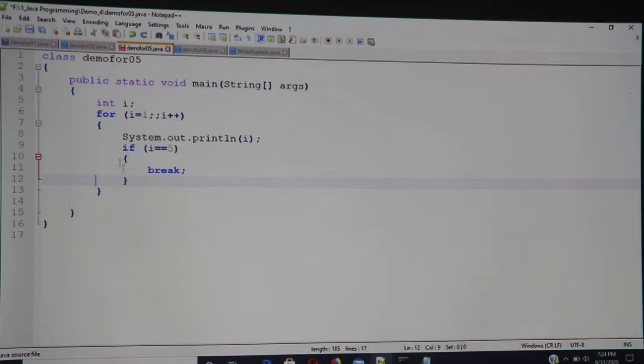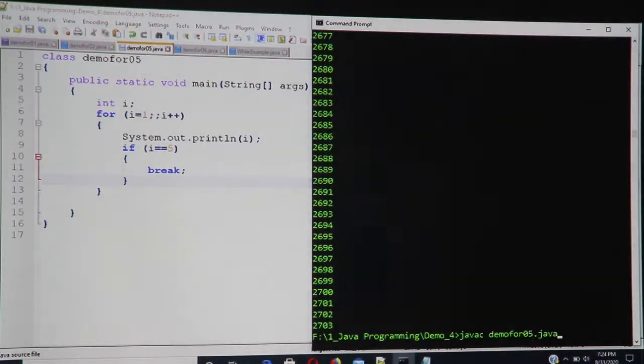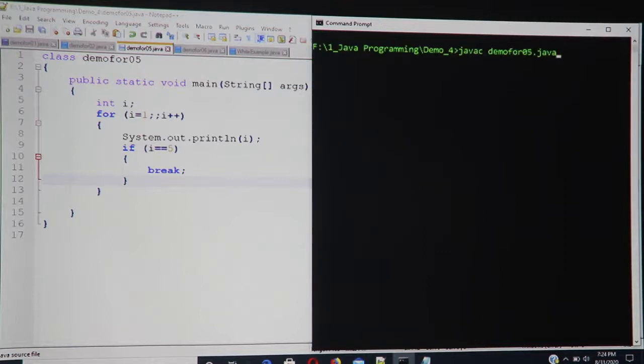In this case my i will get incremented, and when the value of i becomes 5, I come out of the for loop. I will show you the demonstration of this. Let us once again compile this program and execute it.